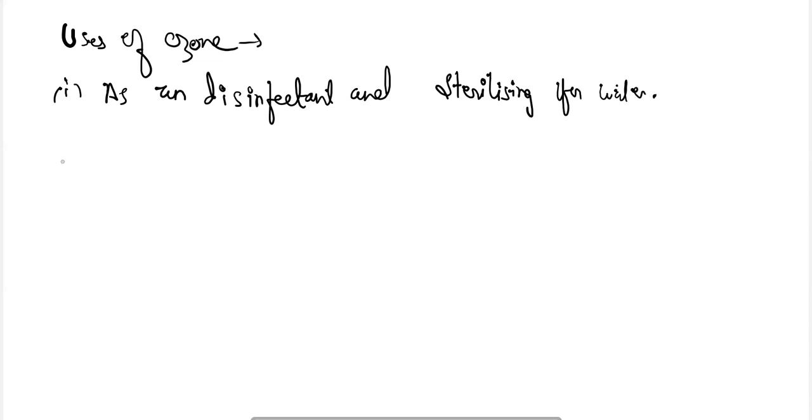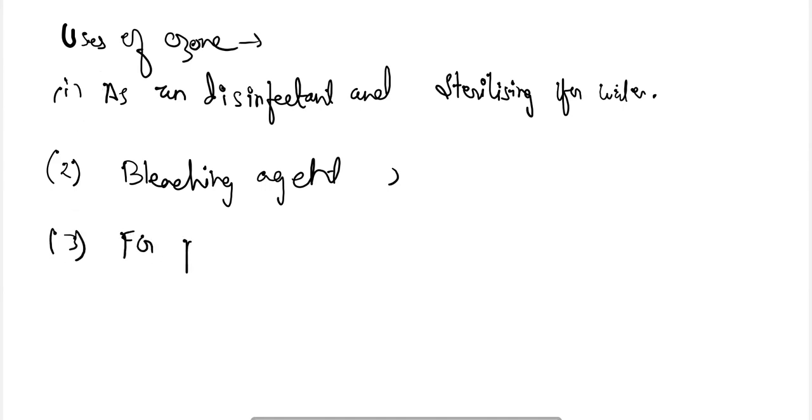It is also used as a bleaching agent for starch, ivory, oils and all these things. For purifying air also, we can use ozone.